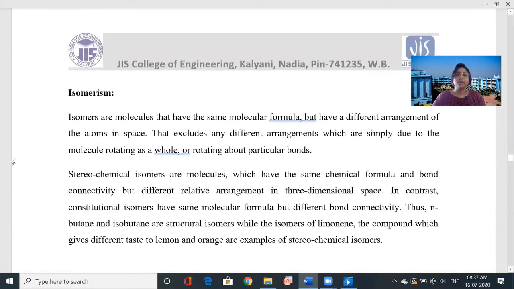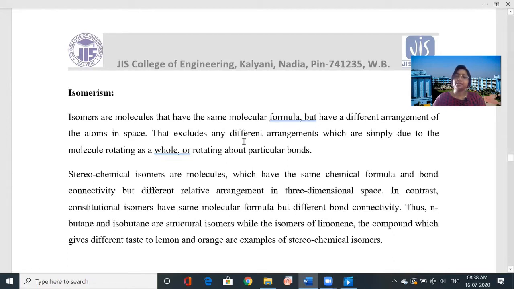Now you will learn the isomerism. What is isomerism? So the isomers are the molecules that have the same molecular formula but have a different arrangement of atoms in space. Okay, so the molecular formula is the same, but the spatial arrangement is different.